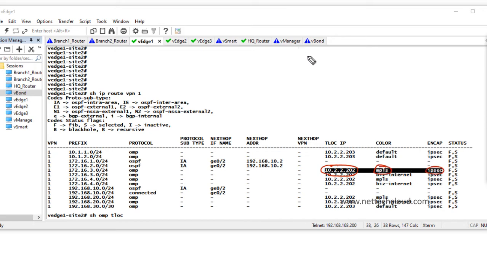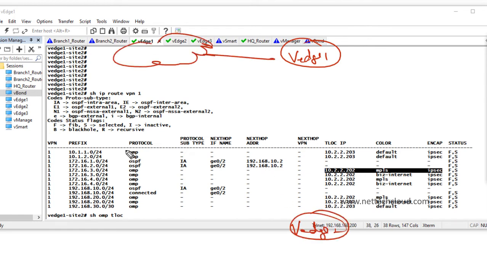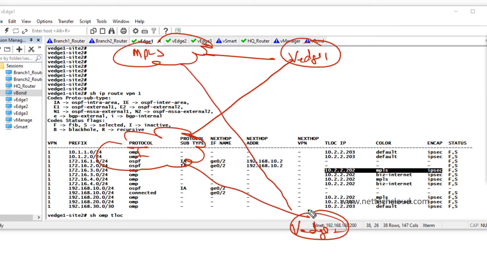So basically here is vEdge 1 and here is vEdge 2. There are two transports, MPLS and internet, and MPLS, right here and here, network 172.16.1.0 and 2.0, and here 172.16.3.0 and 4.0.